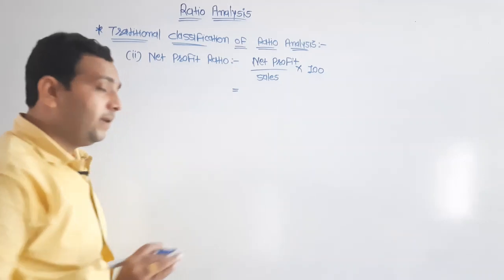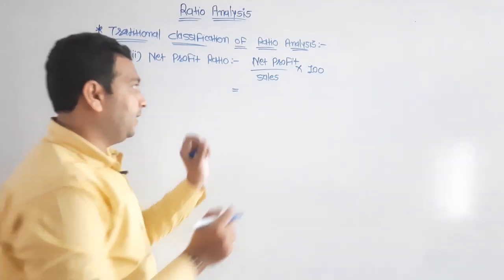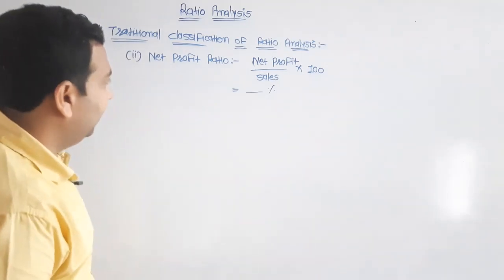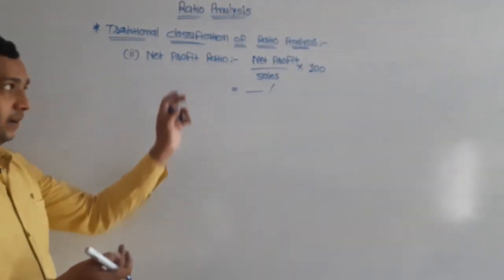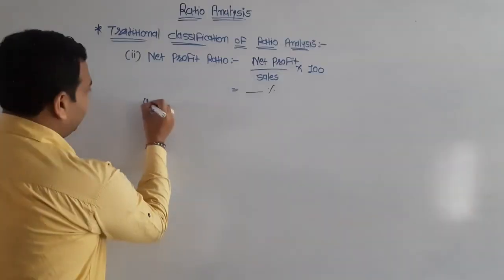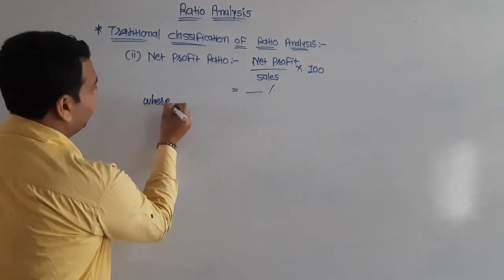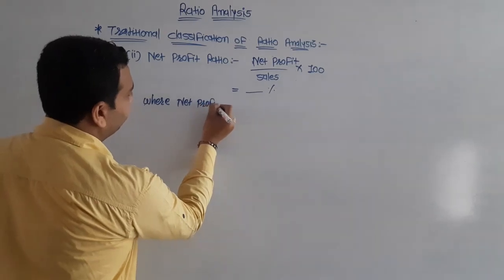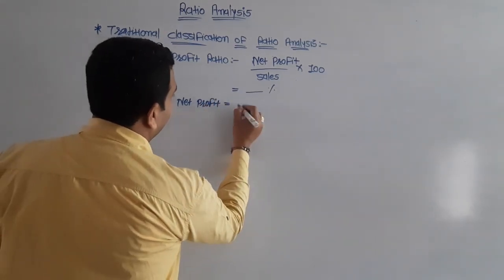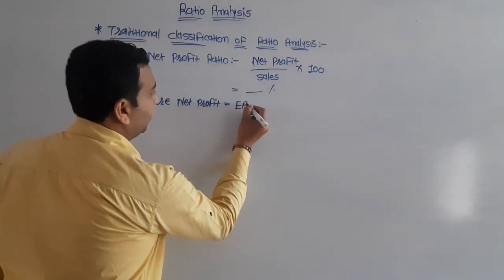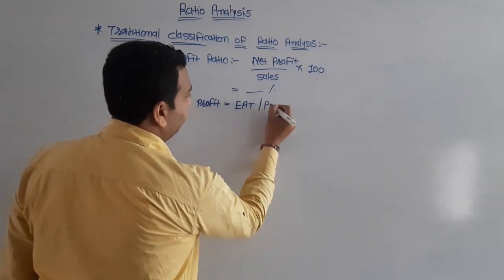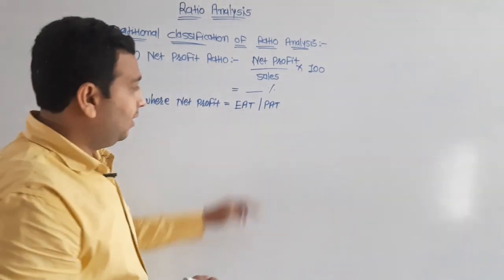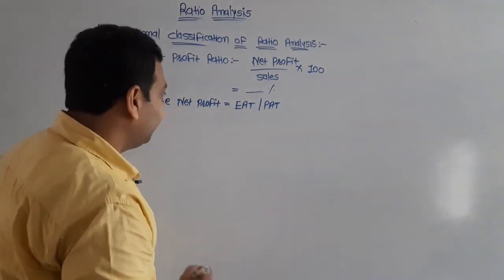The answer of net profit ratio is expressed in the form of percentage, where net profit is equal to EAT or PAT, known as earning after tax or profit after tax.